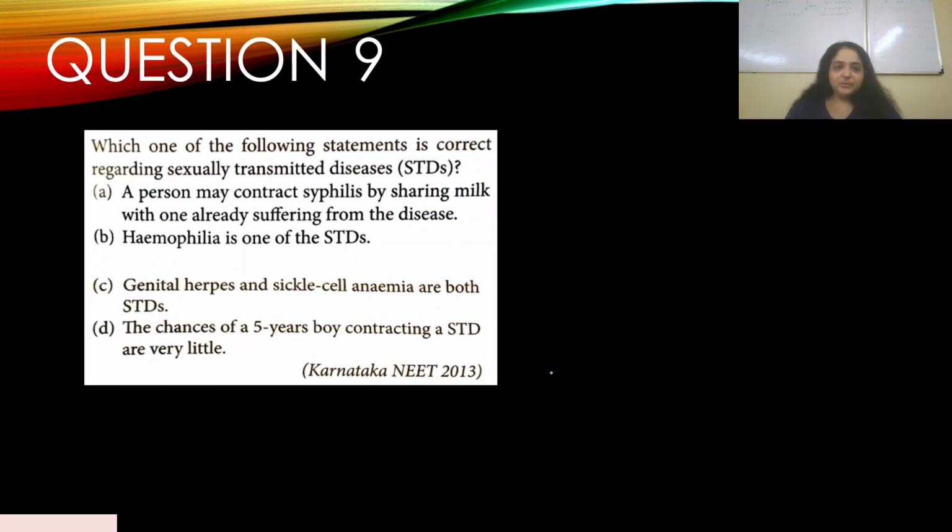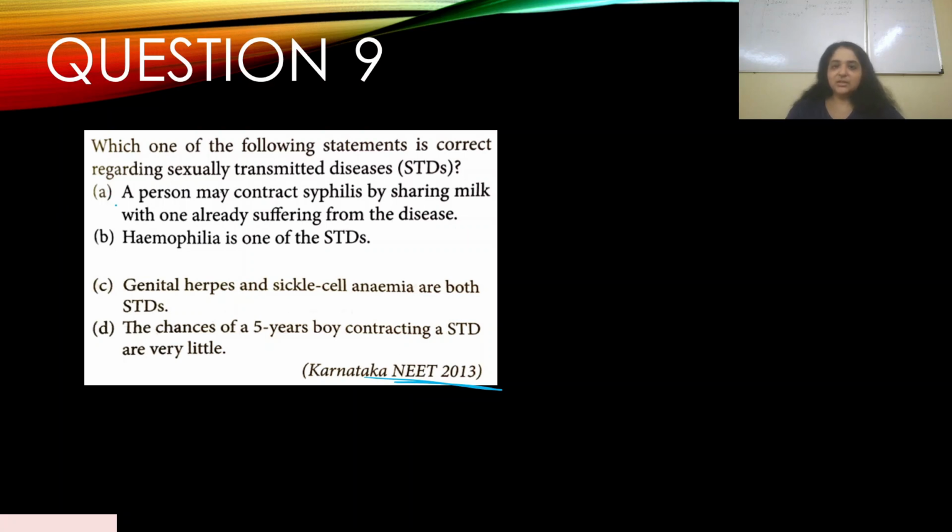Question number 9. Which one of the following statements is correct regarding STDs? This appeared in Karnataka NEET 2013. A. A person may contract syphilis by sharing milk with one already suffering from the disease. B. Hemophilia is one of the STDs. C. Genital herpes and sickle cell anemia are both STDs. D. The chances of a 5-year-old boy contracting an STD are very little. So we need to find the correct statement.